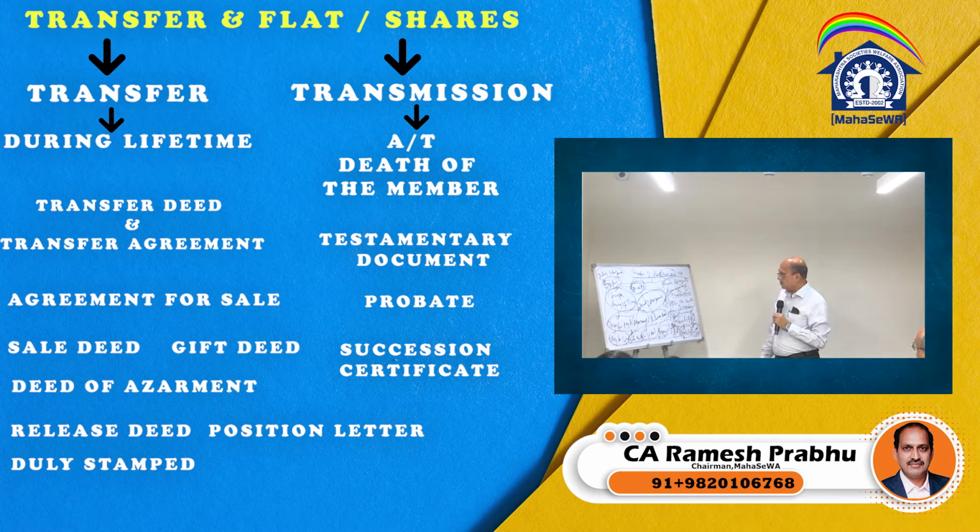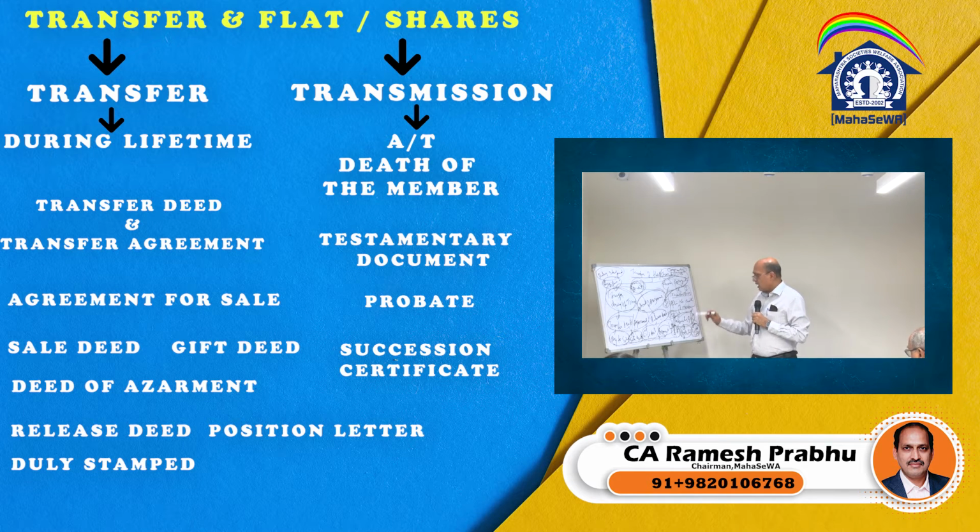There is another way of doing it, that is also called legal heirship. So a legal heirship certificate can be obtained from the competent court, either from the district court, and this legal heirship certificate gives us an indication as to who are the legal heirs of a deceased person. Based on that, again you will have to enter into a release deed of the property. So by doing this, either a family arrangement or a testamentary document or a legal heirship certificate, based on that a release deed has to be done. With this also the property gets transferred.